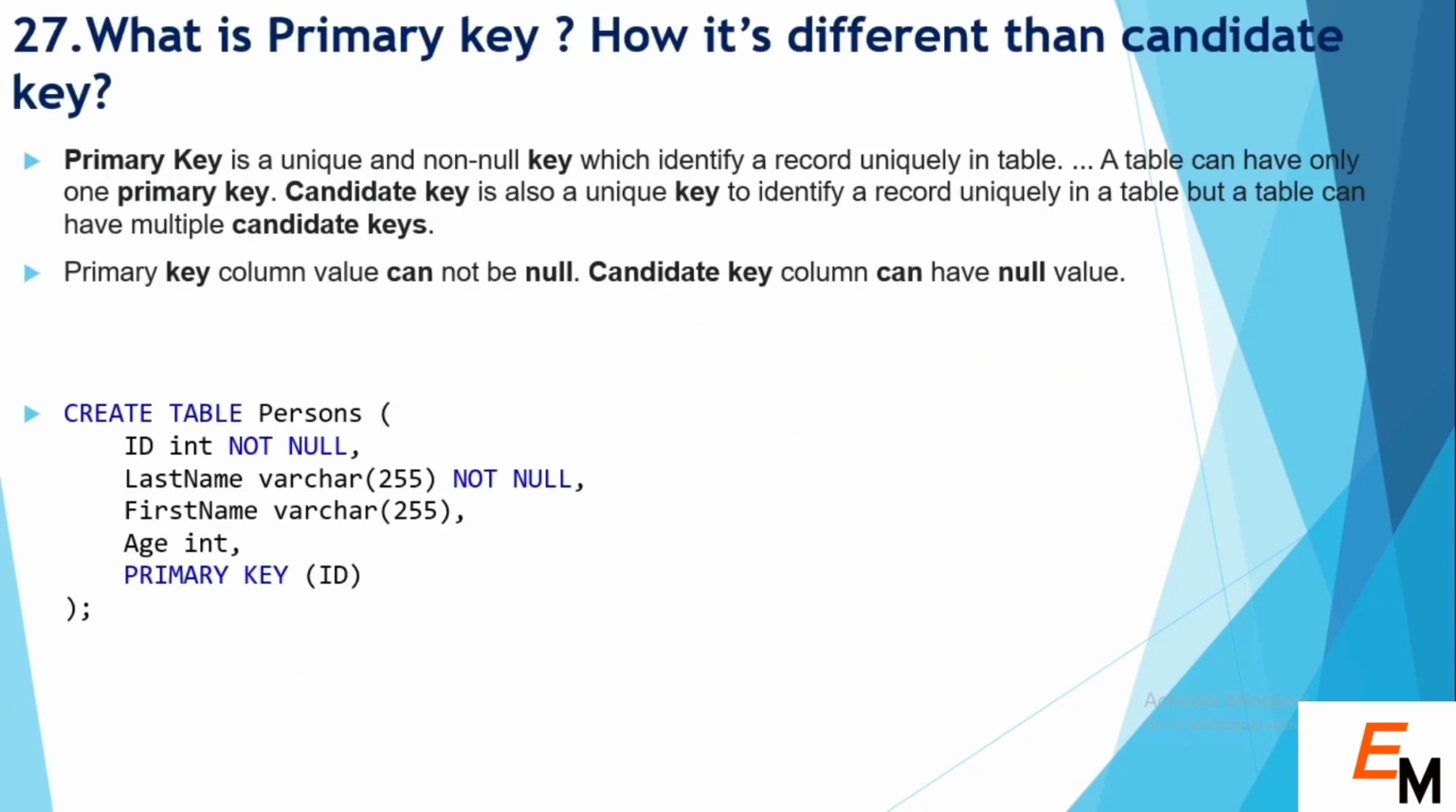So now let's talk about database and SQL questions. The first question is, what is a primary key, and how is it different from a candidate key? A primary key is a unique and non-null key which identifies a record uniquely in a table. A table can have only one primary key. A candidate key is also a unique key to identify a record uniquely in a table, but a table can have multiple candidate keys, whereas it has only one primary key. A primary key cannot be a null value, but in the case of a candidate key we can have a null value. As you can see in the given example, we normally define the id column as the primary key.